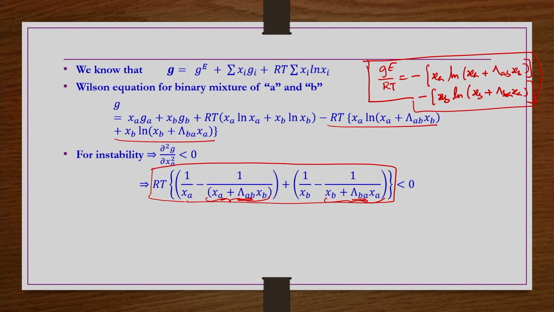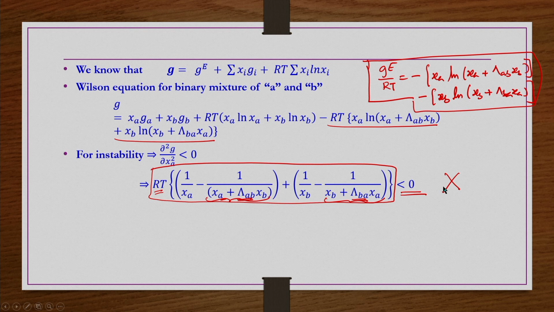Whatever the combination of XA, XB, capital lambda AB, capital lambda BA, including R and T, you will never get this number as less than 0.